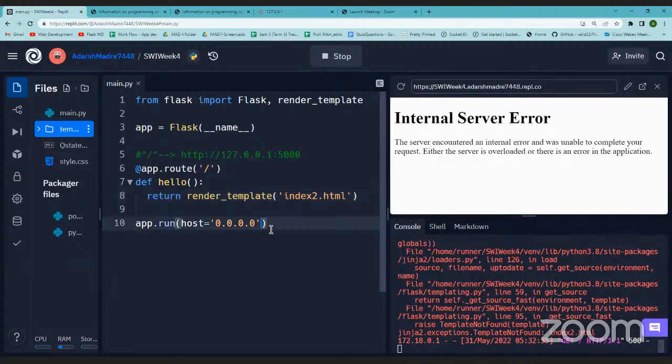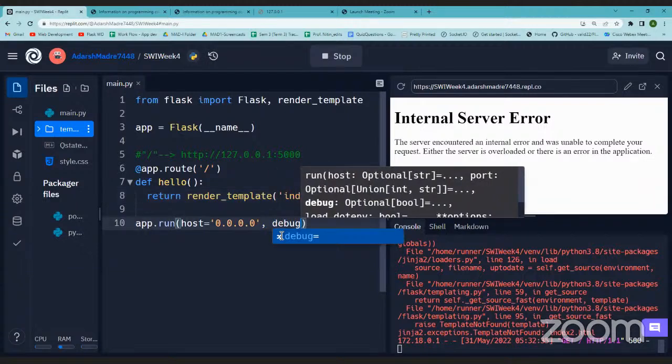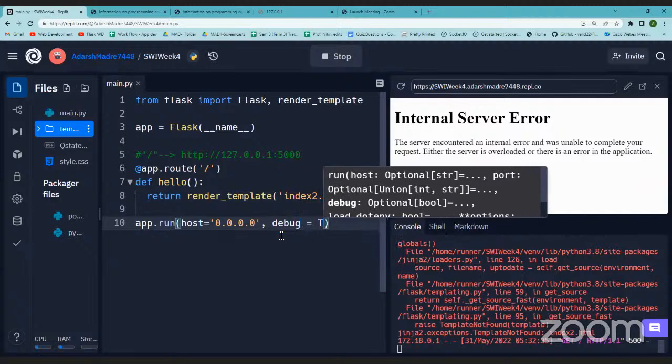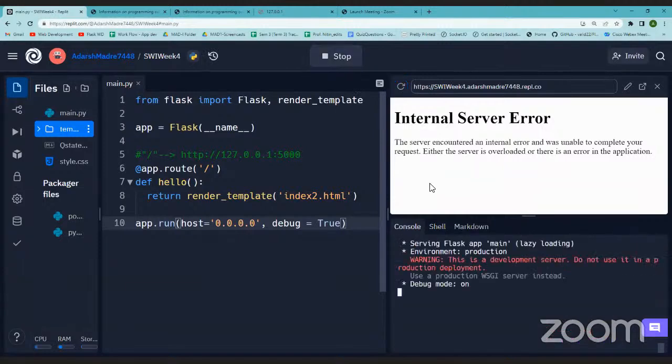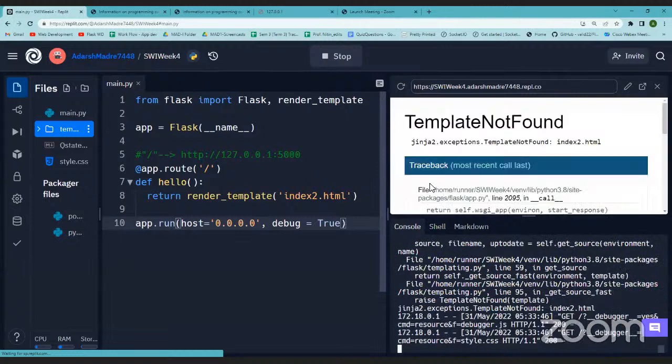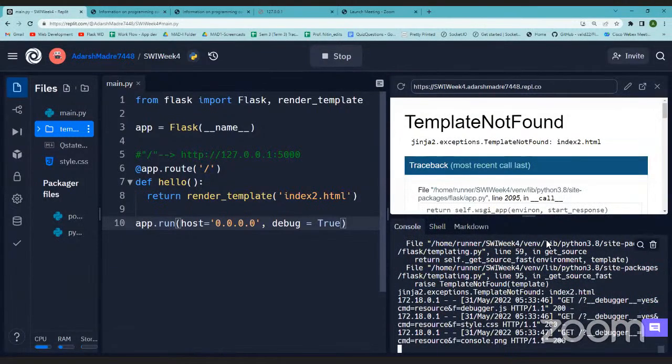Now if I set debug to true, let's see. Again, since it crashed, I need to stop and rerun. Yeah, so here, same error.